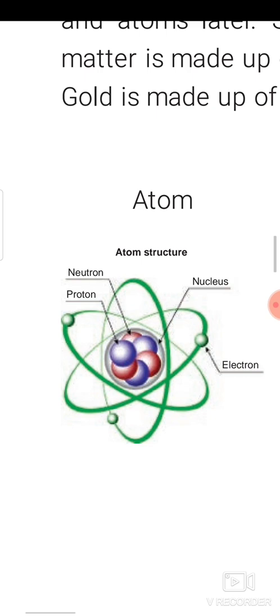The center part, the core part, is called the nucleus. See the green rings, these are all electrons. Electrons revolve around this nucleus like the planets in our solar system. Depending upon the atom, the number of electrons, protons and neutrons varies. Electrons are negatively charged.